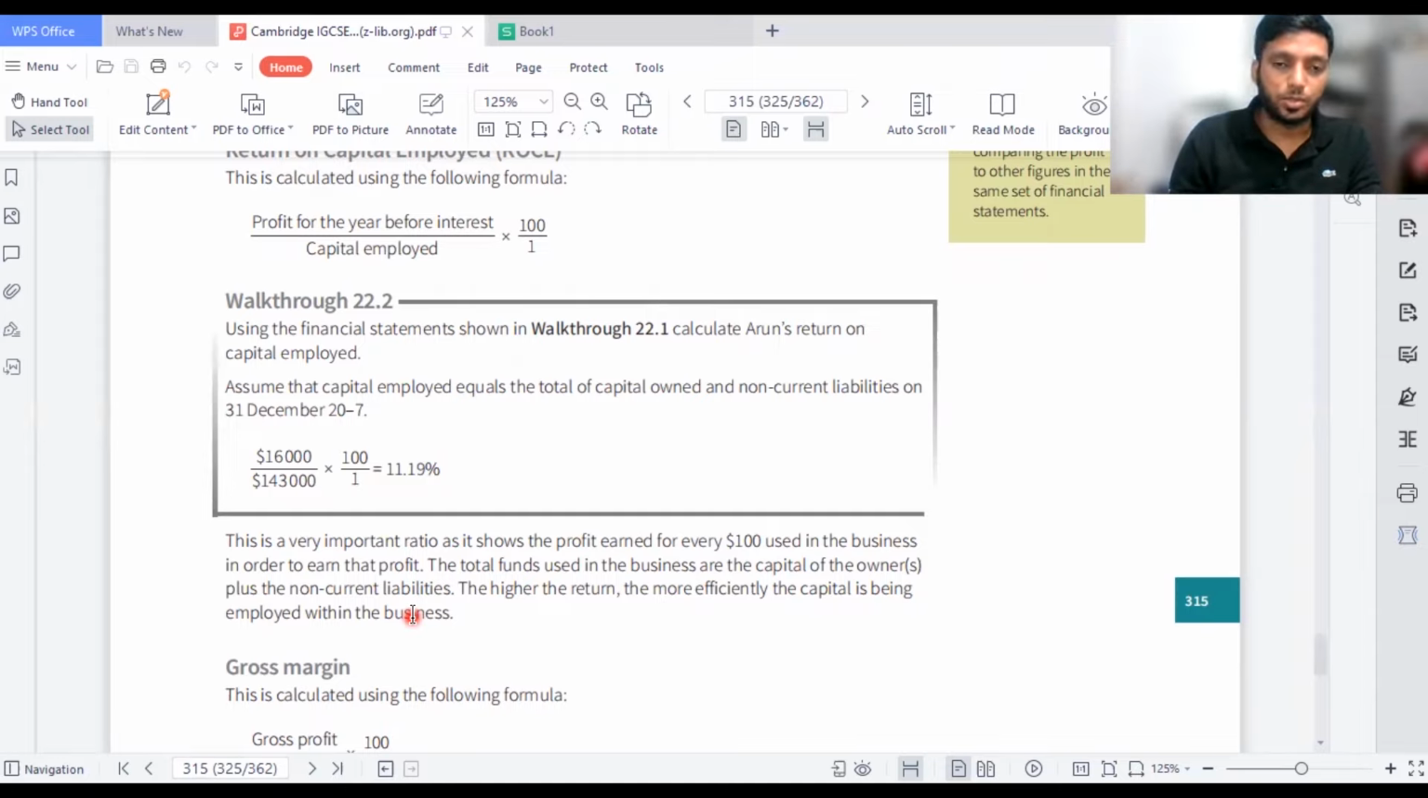Most of the time this question is tested for 20 marks in Cambridge O Level as well as IGCSE. So you can't say that it is an area which is not tested. It is a highly tested area which every student should know how to calculate. Then moving on to the next part, gross profit margin.